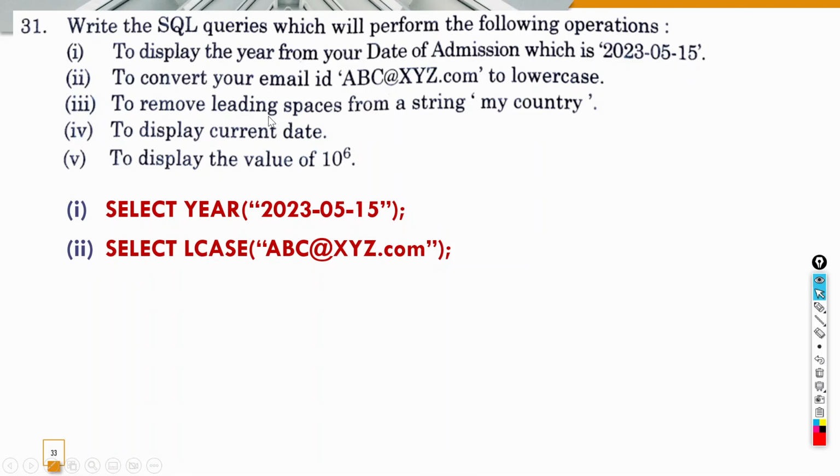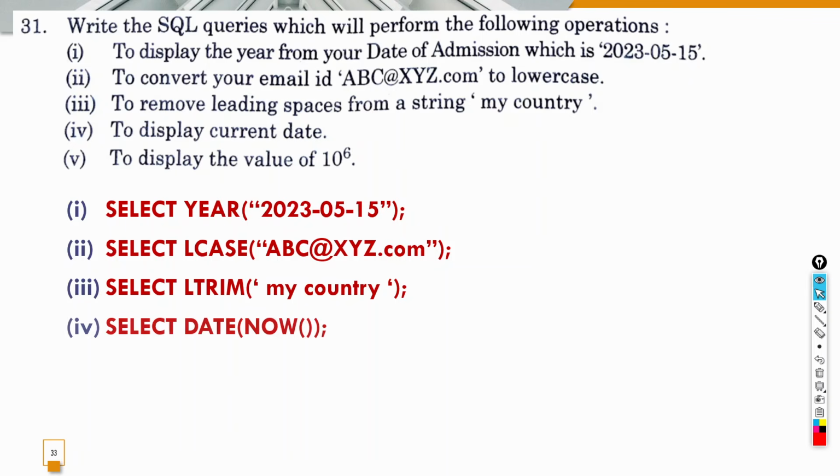Then after that, third is to remove leading spaces. अब ये ध्यान रखना leading spaces. Leading के लिए L trim use करते हैं. Okay, so L trim and then parenthesis के अंदर single quotes के अंदर my country with spaces है. To display the current date, we'll write select date now.